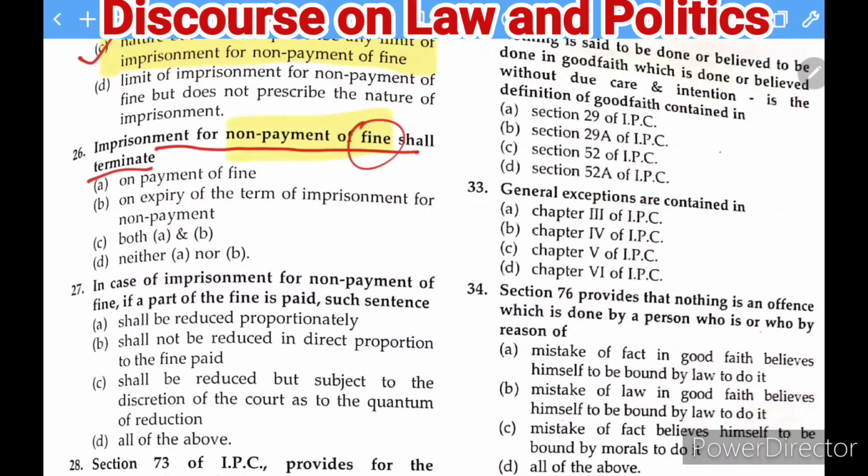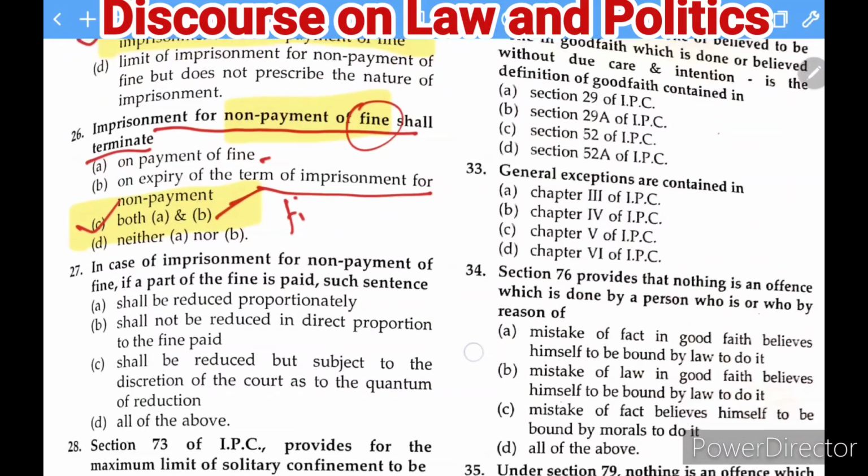When will it terminate? So the options which are given here, you can see: on payment of fine, on expiry of term of imprisonment for non-payment. In both situations it can terminate. If you pay the fine earlier, before the end of the imprisonment, then in that case also you will be allowed to go outside the jail. So this is how you can find.